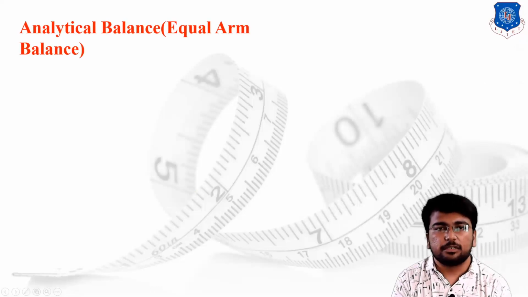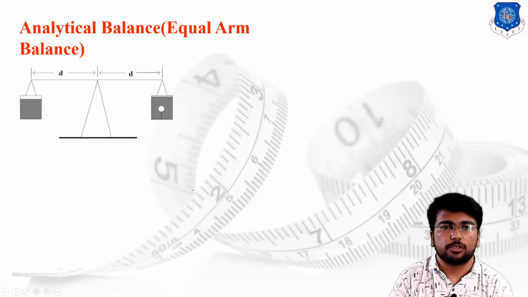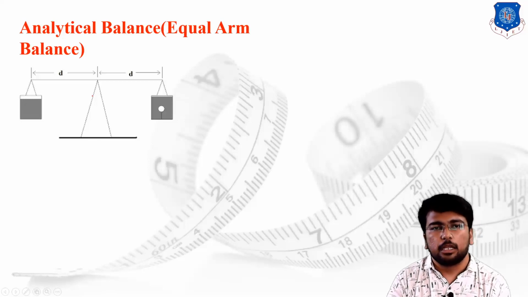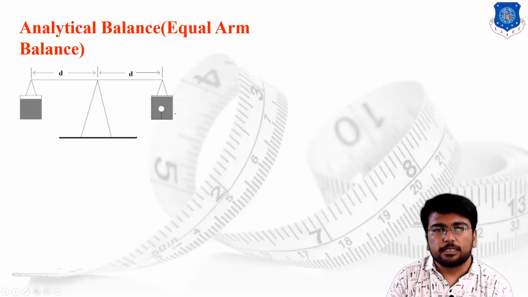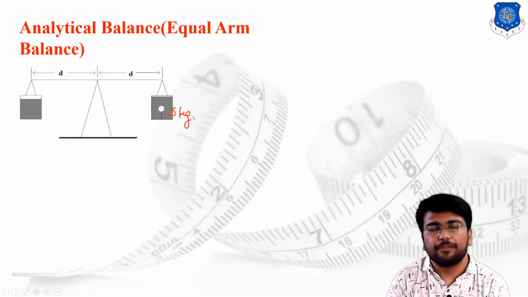Now let us start with the basic measuring instruments for the measurement of the force. The first one is the analytical arm balance, or we can say equal arm balance. Suppose I have to measure the weight of, let's say, 5 kg. Then I will simply take a pan balance, a balance arm.